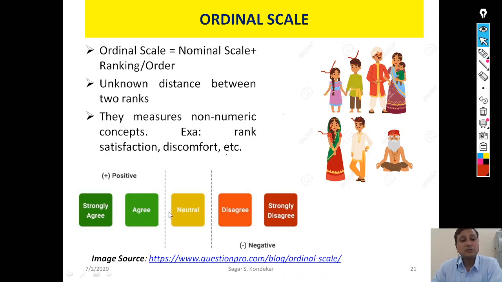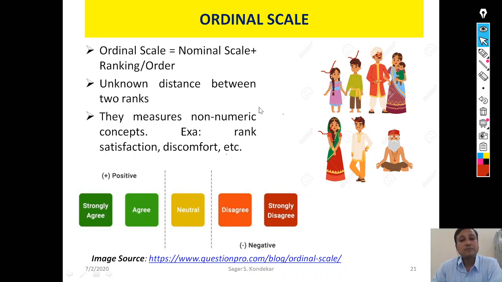The other example is the Likert scale. Suppose there is one question like, will India find the medicine for COVID-19, what is your opinion? Then someone can say strongly agree, someone can say agree, neutral, depends. Now the distance between strongly agree and agree, for me can be different, and the distance between these two opinions for you can be different. So that is the ordinal scale.